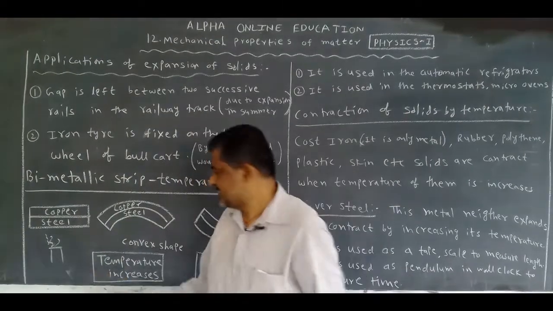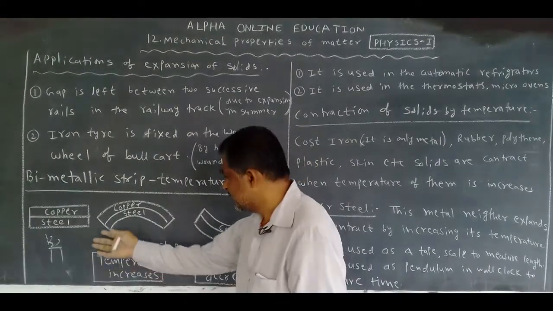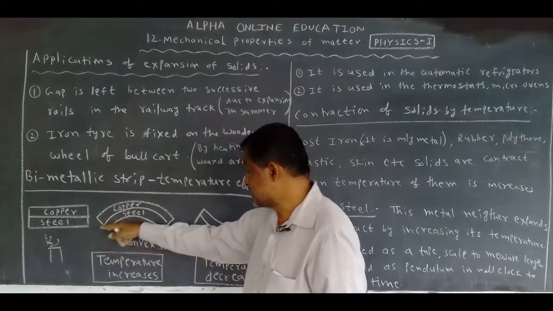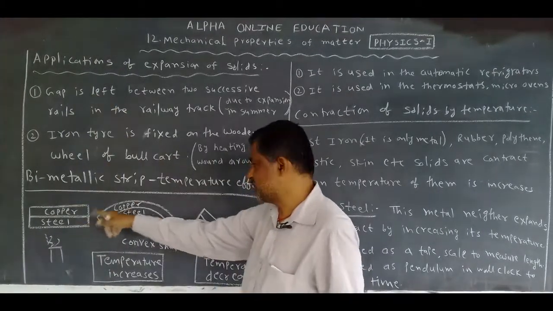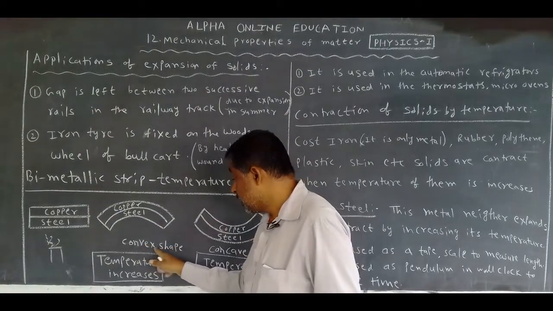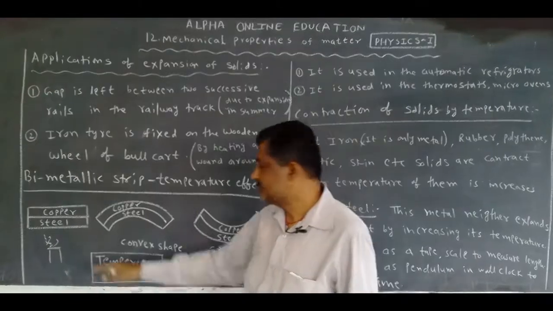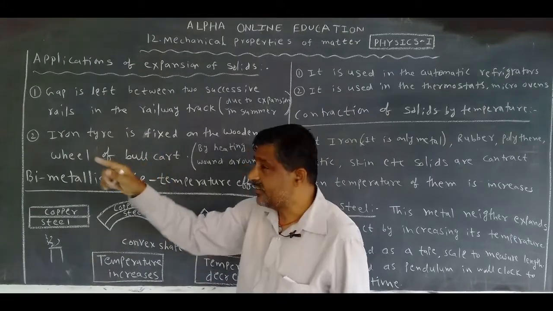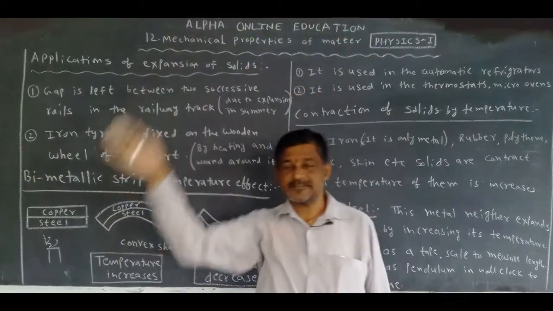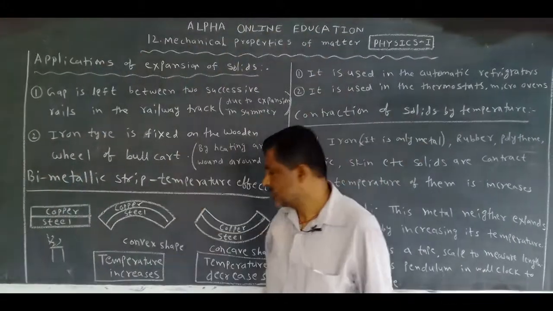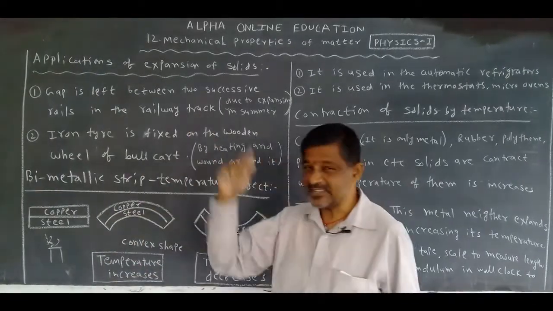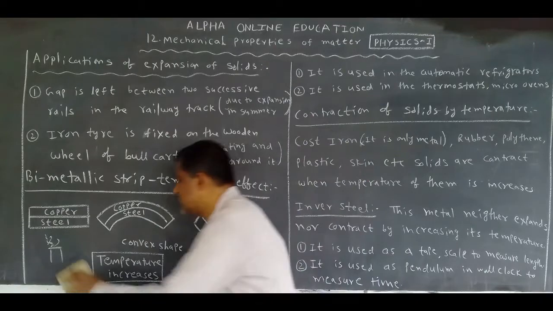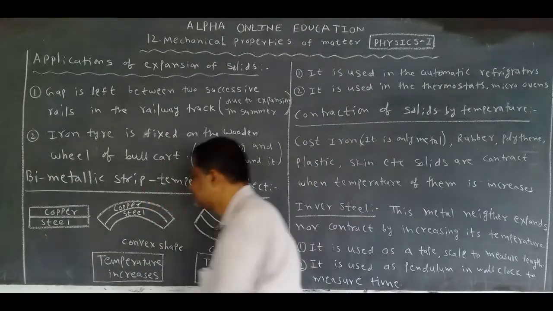When the temperature increases, it expands but selects one shape. What is that shape? Convex shape, like this. When the temperature increases, it selects the convex shape.